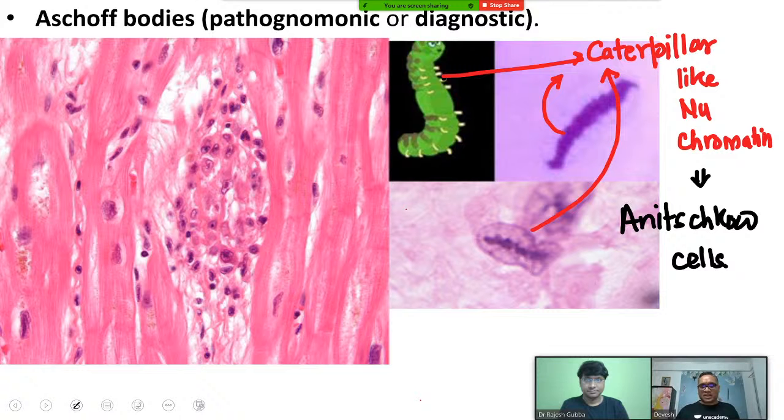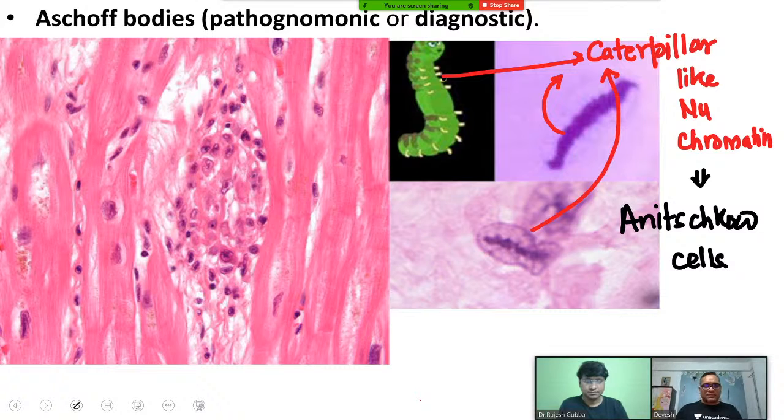Next slide, again I show you this microscopy. You can see these are the eosinophilic collagenous fibers, and these are the myocardium. Here you can notice there are so many cells which are lymphocytes and plasma cells. Some of the cells are large, and in this another picture I am showing you Anitschkow cells marked. I took this cartoon picture of the caterpillar so that we can understand the nuclear chromatin is like a caterpillar. That is why it is also called a caterpillar cell, right?